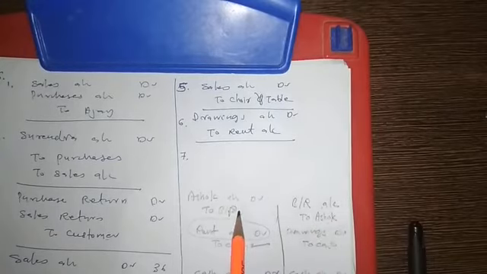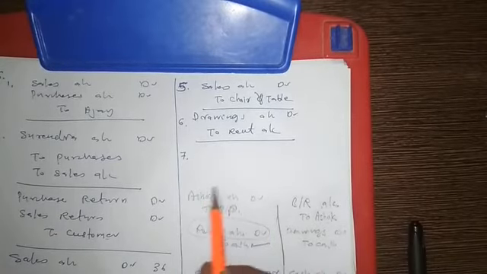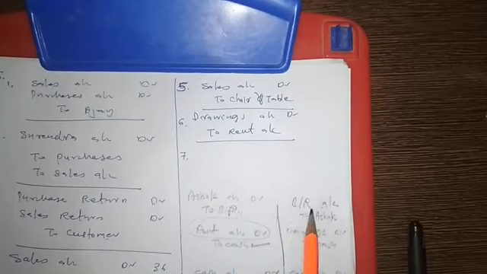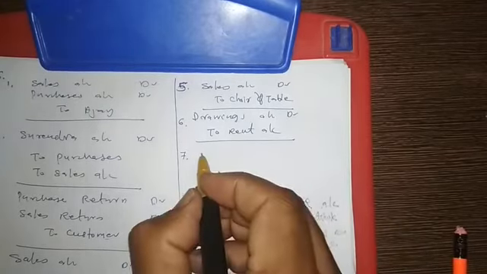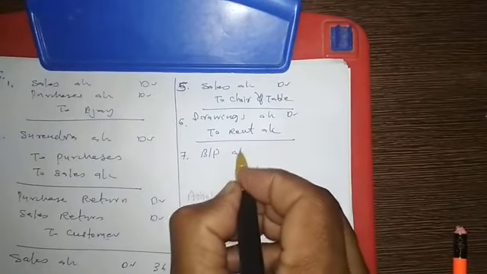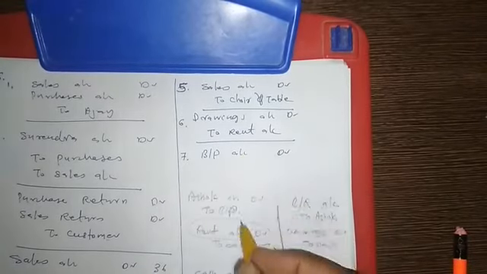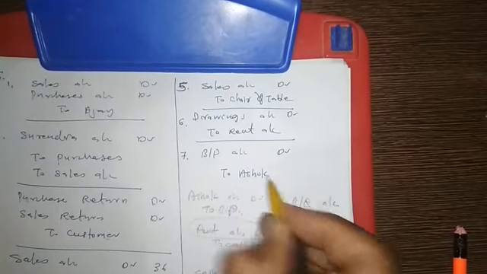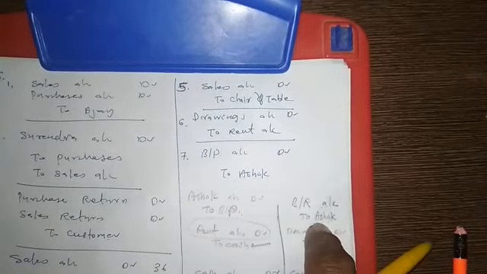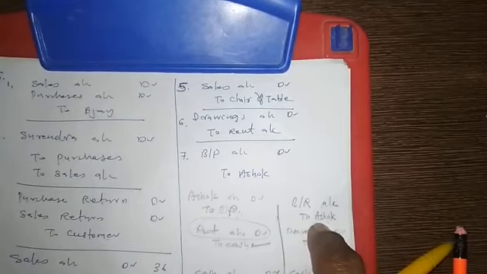And this is wrongly entered. So we need to cancel this one and bring in this journal entry. For cancelling the entire journal entry, we have to do its opposite. The opposite of this will be bills payable account debited to Ashok. And this entry we have to bring into existence.